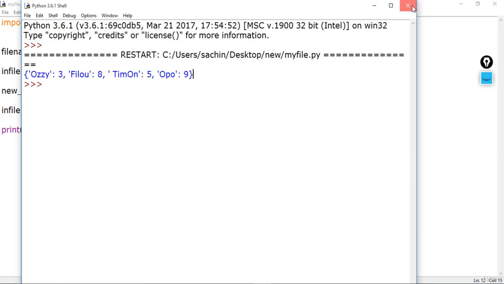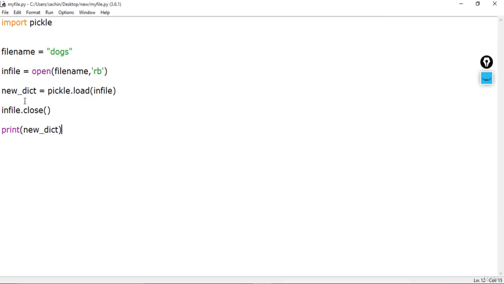Now we have deserialized using the pickle module, which loads our in_file, the serialized object created a couple of minutes before, and we successfully deserialized that object.